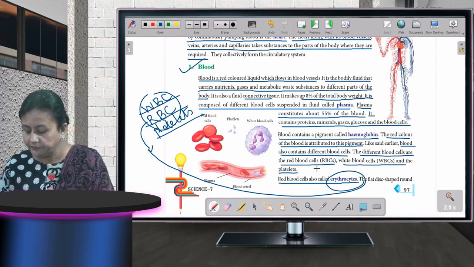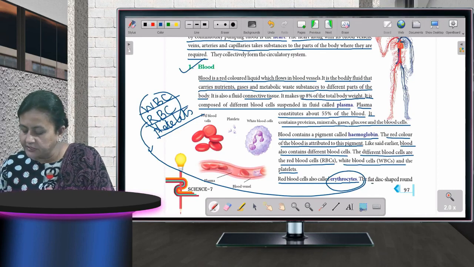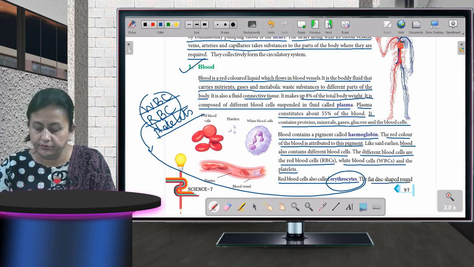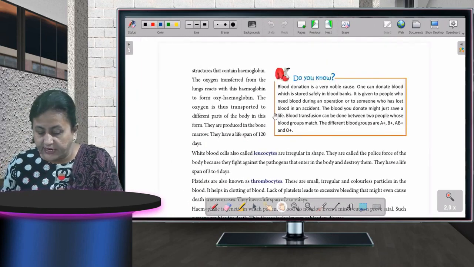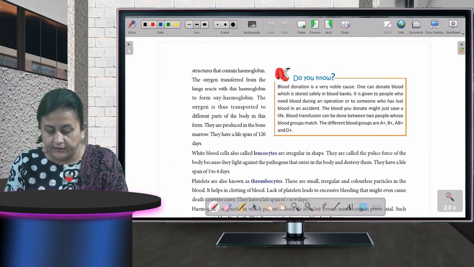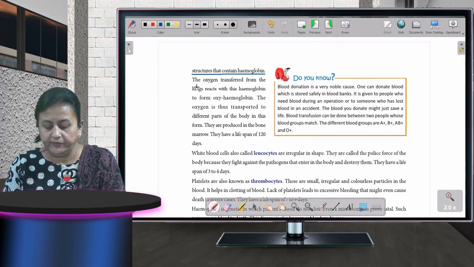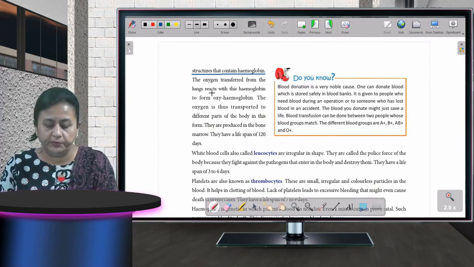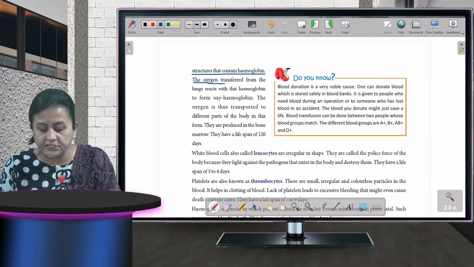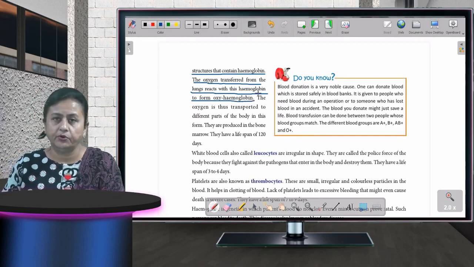They are flat disc shaped, round structures that contain hemoglobin. So RBCs, what do they contain? They contain hemoglobin. The oxygen transferred from the lungs reacts with this hemoglobin to form oxyhemoglobin. Okay, fine children.